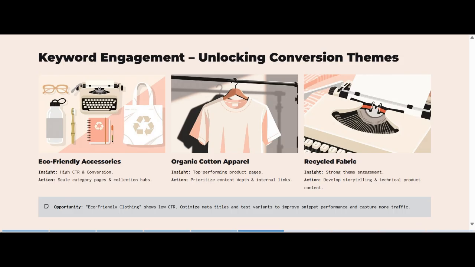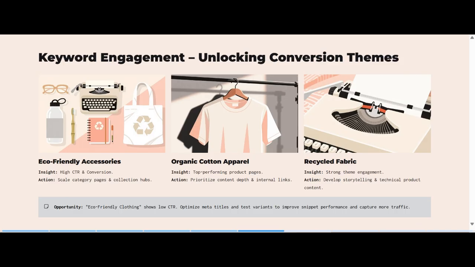The organic cotton apparel is a top performing product page, and the action is to prioritize content depth and internal links. We should also look at recycled fabric, which brings strong theme engagement, and develop storytelling and technical product content. How did this recycled fabric appear? What was the original product that it was made from? The plastic, so that we can have the recycled fabric. That storytelling will bring more cultural relevance, SEO, and also improve conversions.